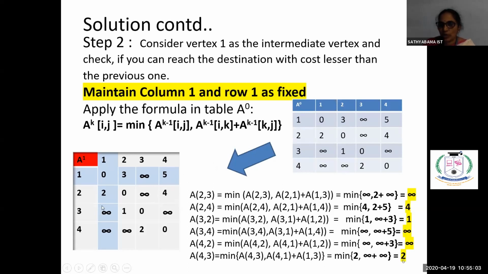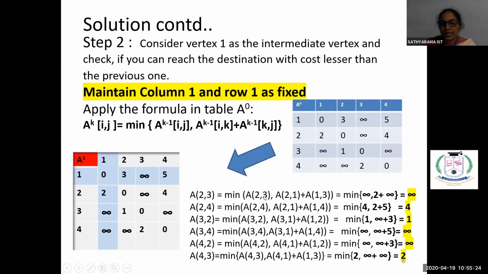So first row, first column you have fixed. Then A of 2, 2, we have made it 0 because it is to self. Now we are finding A of 2, 3. For 2, 3, directly we have to see what is the cost from here, or we can come through the intermediate vertex 1 also. So 2, 1 to 1, 3, which is minimum. That's what we are saying.